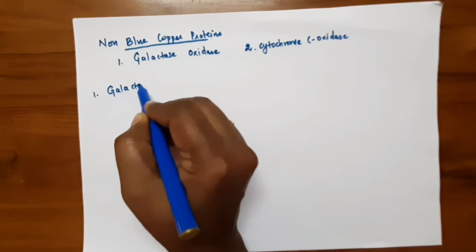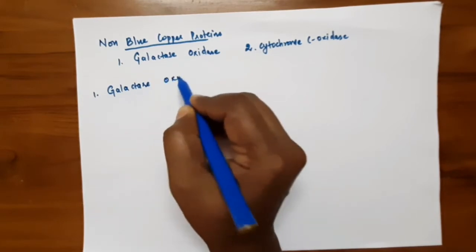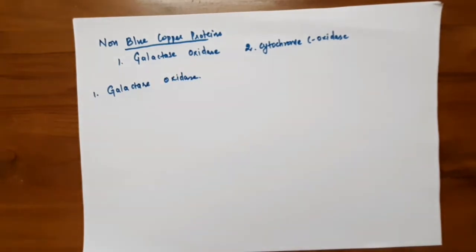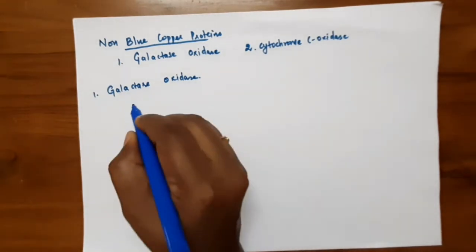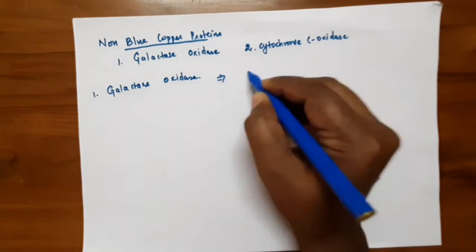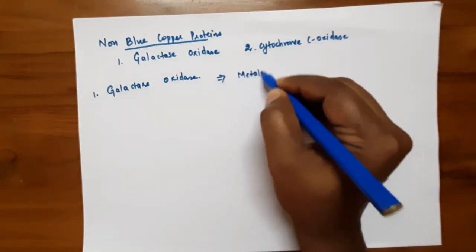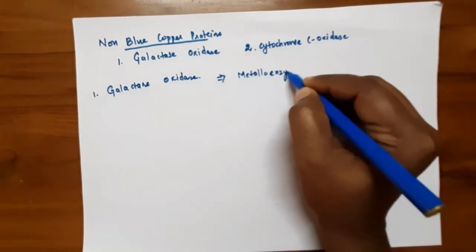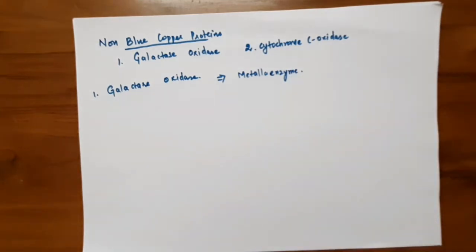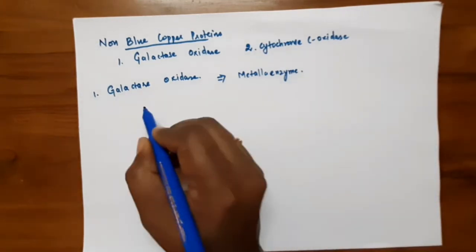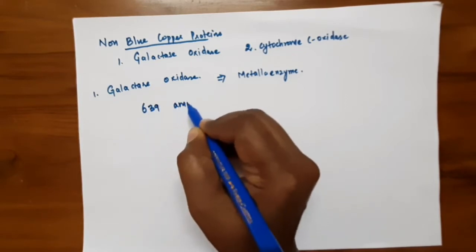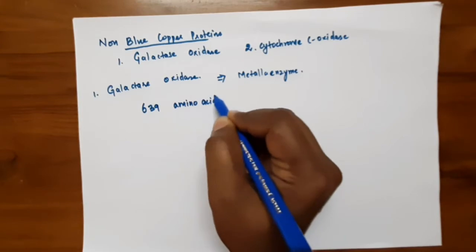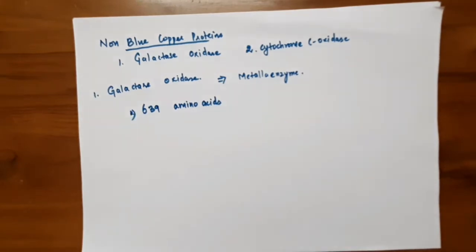This galactose oxidase is a metalloenzyme, a non-blue copper protein. In the protein unit, it comprises around 639 amino acids.